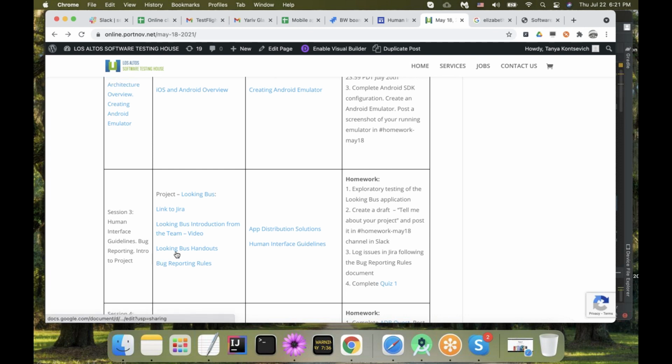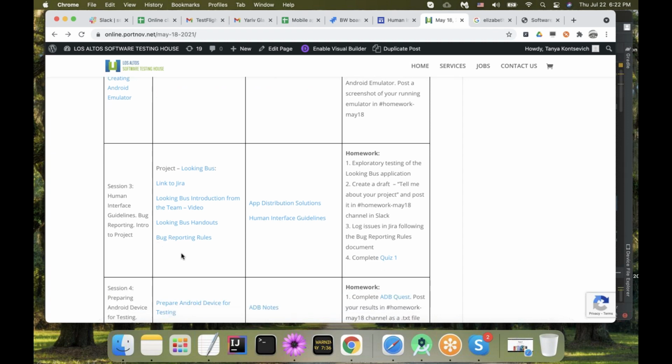I will walk you through our LookingBus handouts. It's not a very full, complete document, but there are some tips that can help you in order to test LookingBus. And those bug reporting rules as we discussed previously. And we already have links to documents about app distribution solutions, as well as human interface guidelines. I will talk about homework at the end of the class.